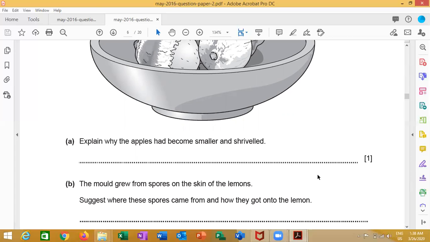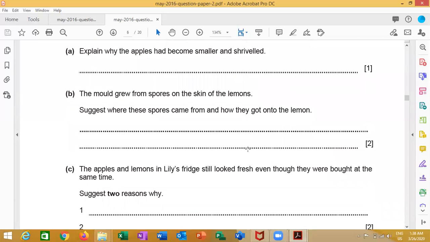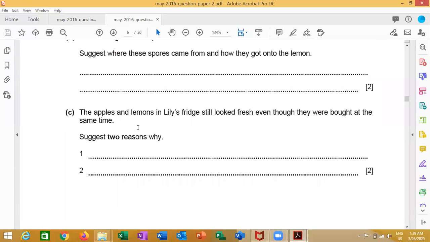The mold grows from spores on the skin of the lemon. Suggest where the spores come from. It can be from the air. It can be from contact with rotten fruit. Question C, why do you think the apple and lemon in the fridge still look fresh? Number 1, because the fridge is very cold. Number 2, the spores are unable to access.